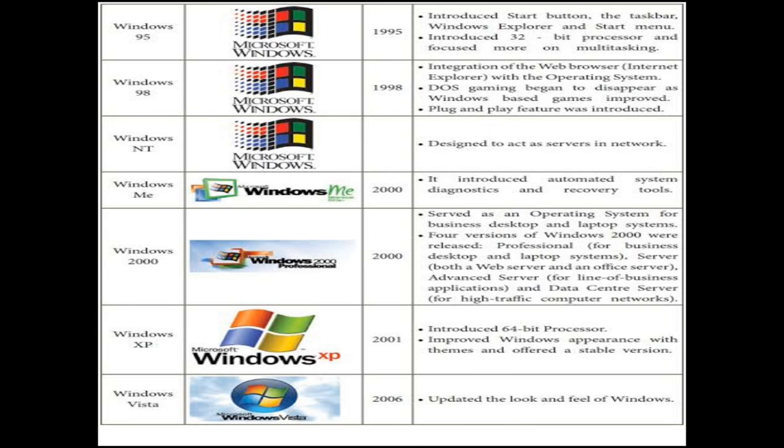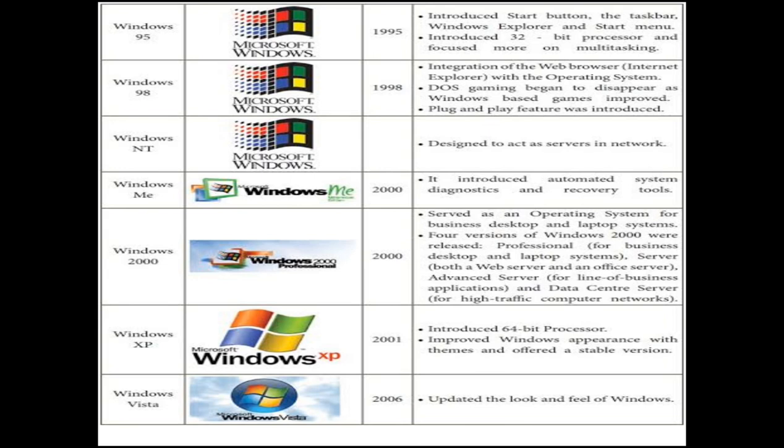In this version, Windows NT, NT means network. Windows Me can be introduced in the year 2000. It introduced automated system diagnostics and recovery tools. The backup tools were also installed in this version, that is Windows Me.